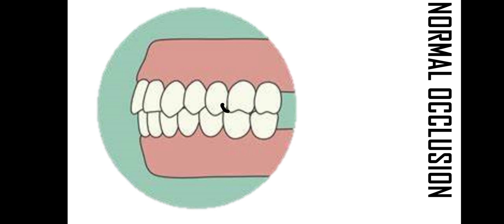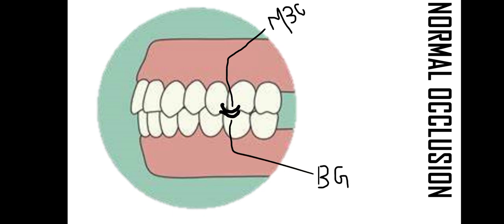If the teeth were arranged on a smoothly curving line of occlusion with this molar relation, where the mesiobuccal cusp of the upper first molar occludes with the buccal groove of the lower molar, with a smooth curving line of occlusion, this is called normal occlusion, the definition given by Engel.